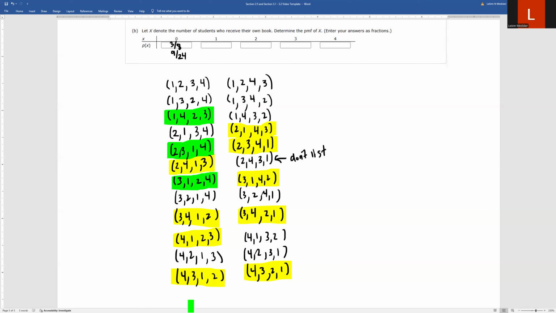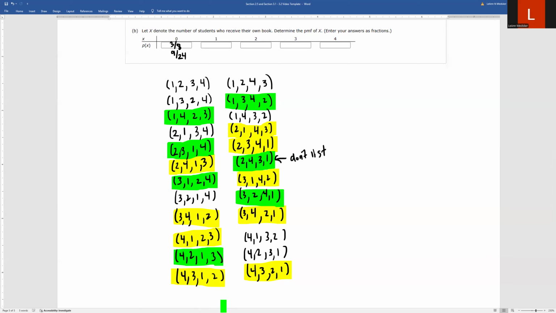For this one, we have 2 got the correct book, but nobody else did, so that one works. Let's see, 1 and 2 both got the correct book, so that one's out. 1 got the correct book, but 3, 4, and 2 did not. On this one, 1 and 3 both got the correct book. On this one, we have 3 has the correct book, but nobody else does, so that one counts for that green group. 2 is the only one that got the correct book on this one.